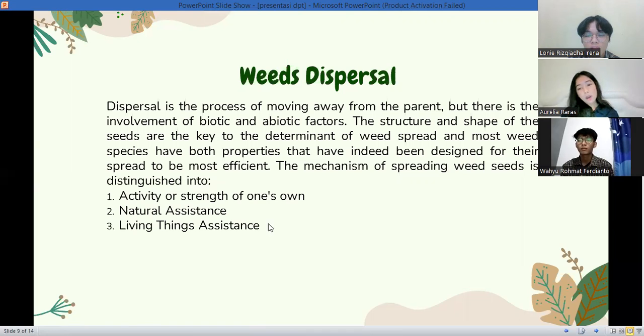The mechanisms of spreading weed seeds are distinguished into 1. Activity or strength of its own, 2. Natural assistance, 3. Living things assistance.